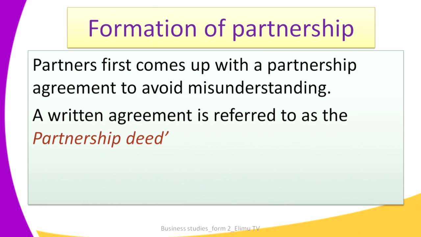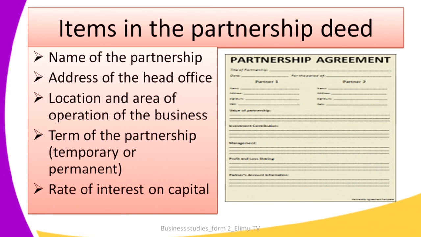So partners first come up with a partnership agreement to avoid misunderstanding. And after they agree on what rules they are going to follow, they have to put that down on paper. And when those partnership agreements are put down on paper, they are referred to as the partnership deed. Now, let's look at the items that are found in a partnership deed.